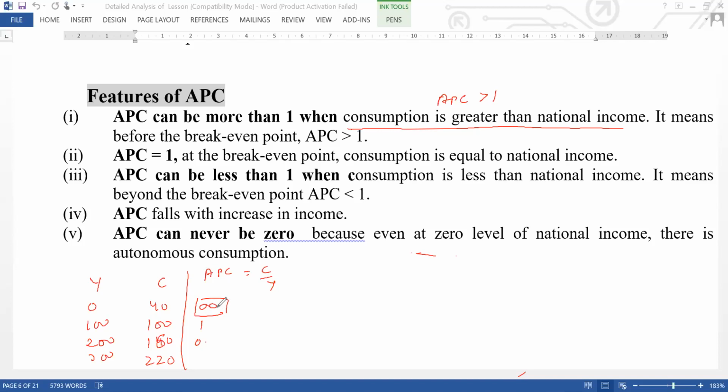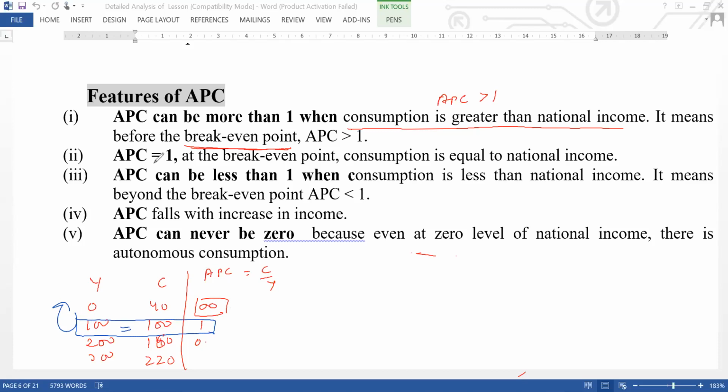So before break even point, look at this word, before break even point, this is possible. Break even point is where your consumption is equal to income. So before this level, that is, all the area before this 100, will be greater than 1. Right now it is infinity, it can be anything.